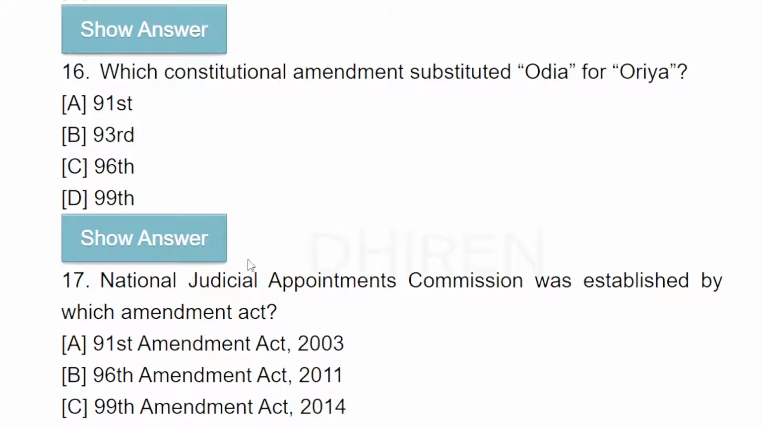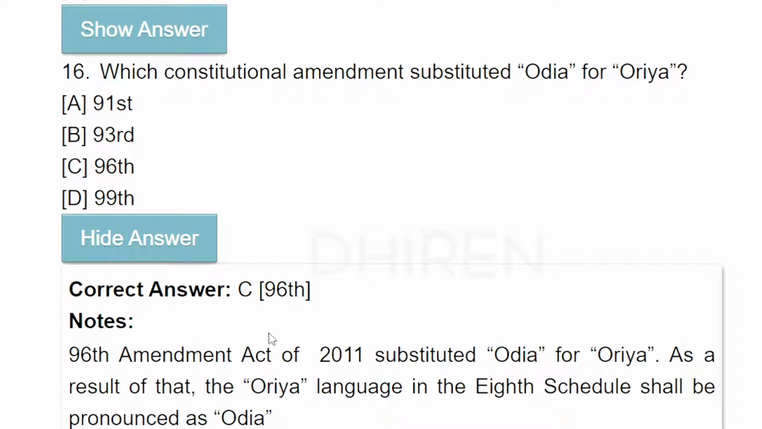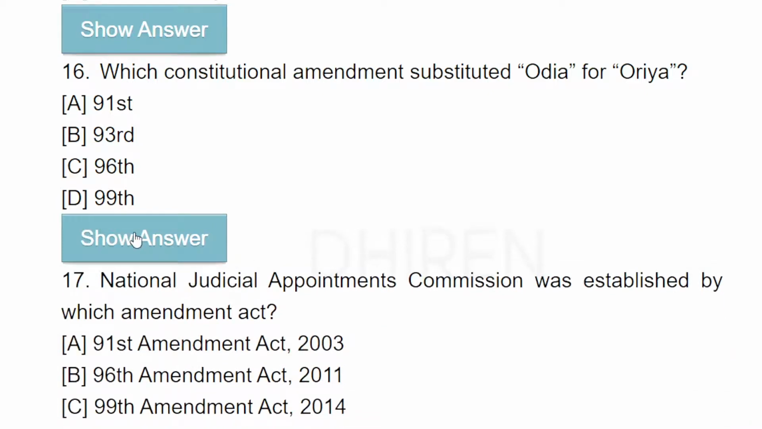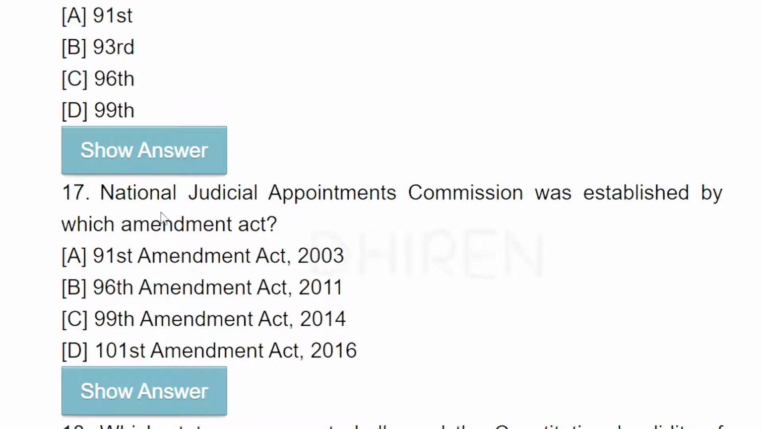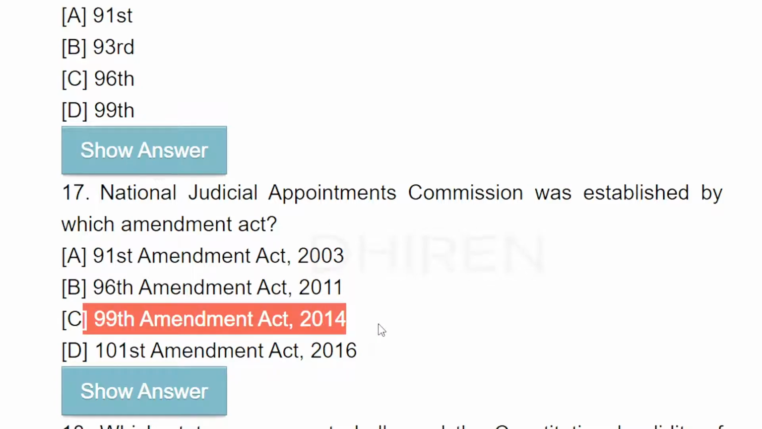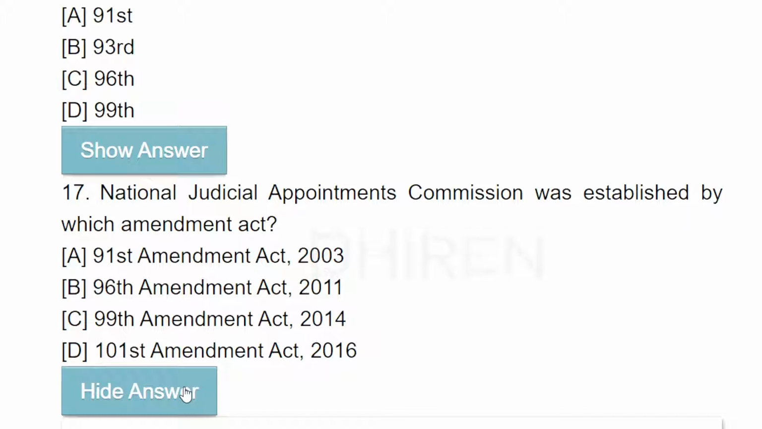16. Which constitutional amendment substituted Odia for Uriya? Yes, 96. Serial number 17. The National Judicial Appointments Commission was established by which Amendment Act? The 99th Amendment Act, 2014.